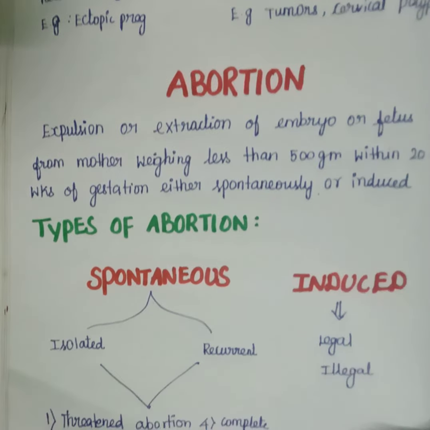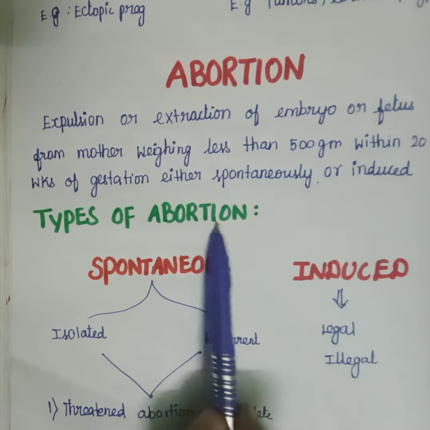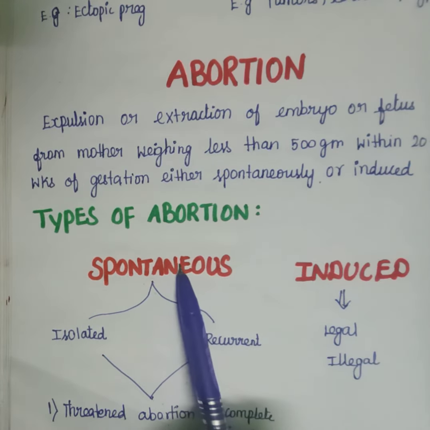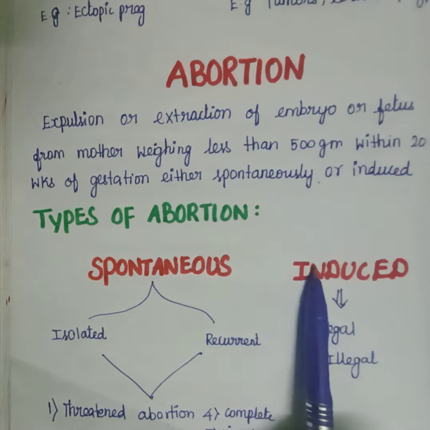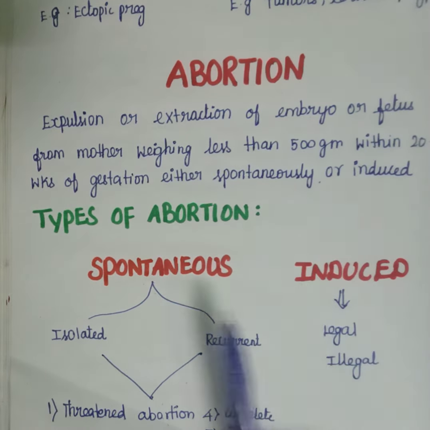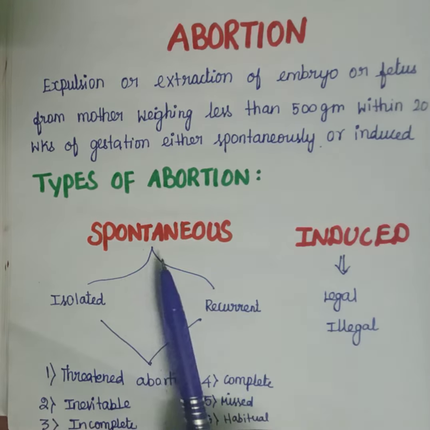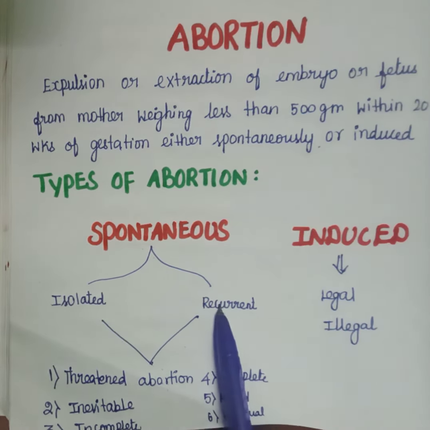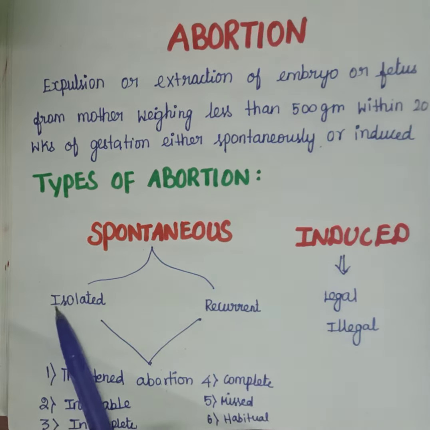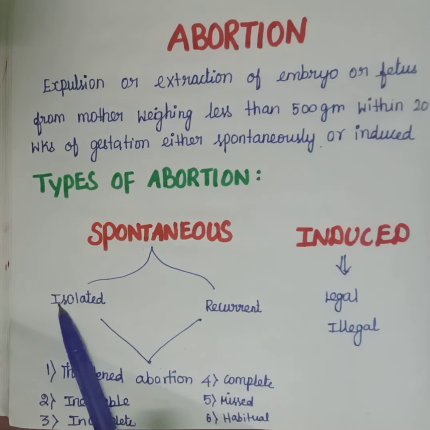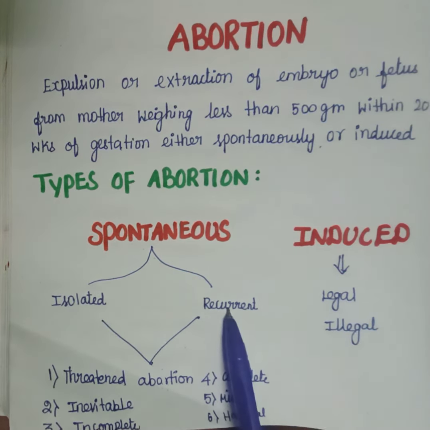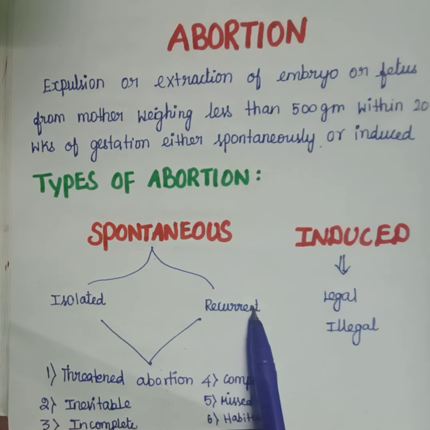Next we are going to see about types of abortion. Types of abortion are divided into two types. One is spontaneous abortion and another one is induced abortion. Spontaneous abortion is again divided into two. One is isolated abortion and one is recurrent abortion. Isolated means it is occurring for the first time, which means a single occurrence. Recurrent means if the abortion occurs again and again, we call it recurrent abortion.